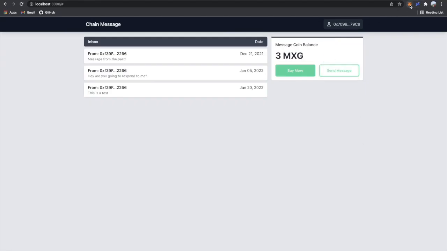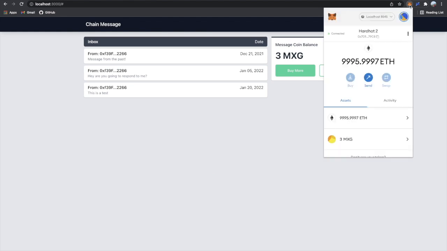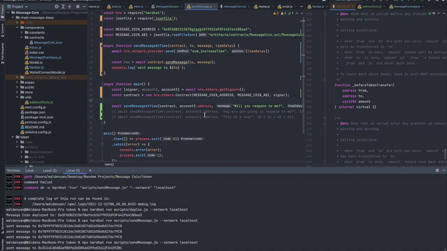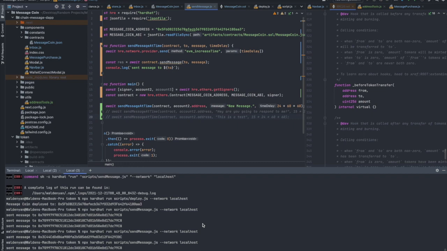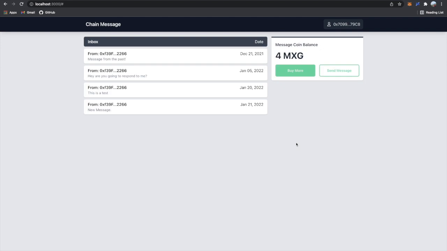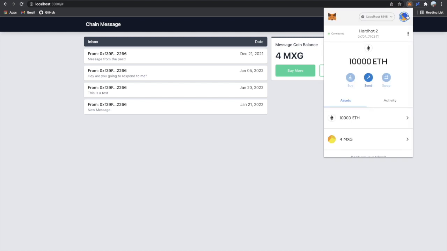I'm about to test the reading messages part now, so I have a few messages already on the blockchain, and now I'm going to edit this little script to tell it to send a message to me with the text new message. I put a little bit of a fake delay on it, and then when we open the app back up again, we should see that new message appear. So let me refresh. Yep, it appears one day after the last message, so January 21st. So that's working now.